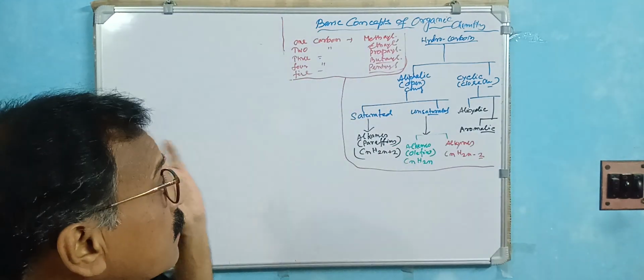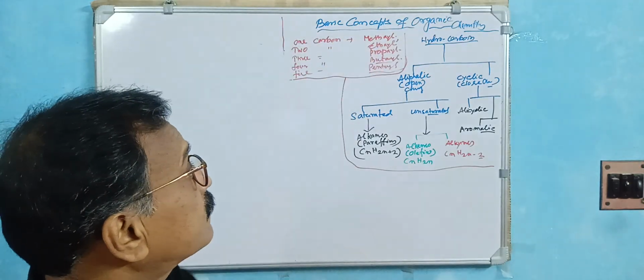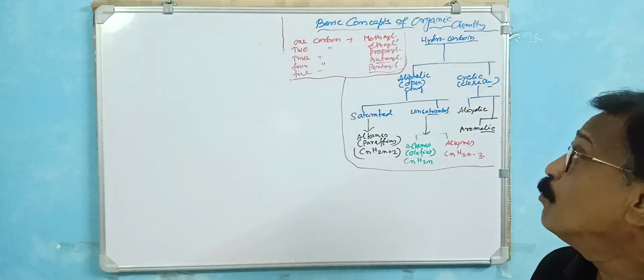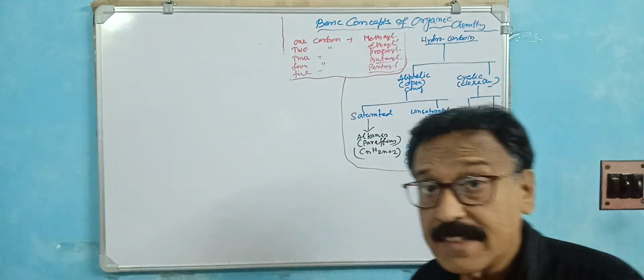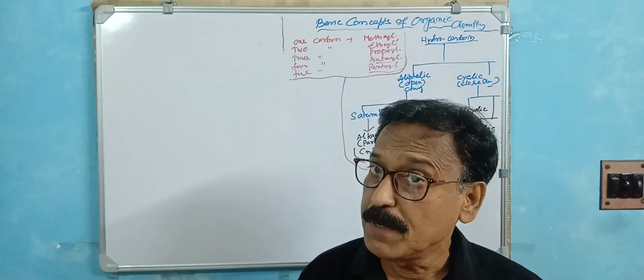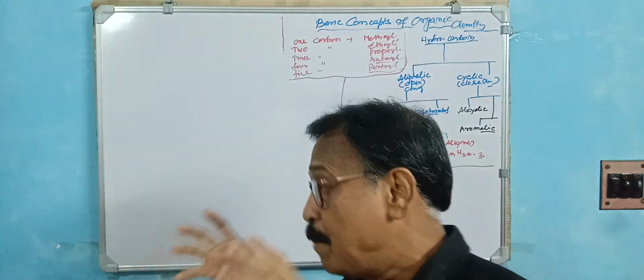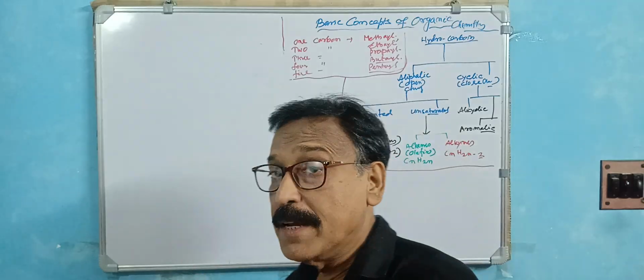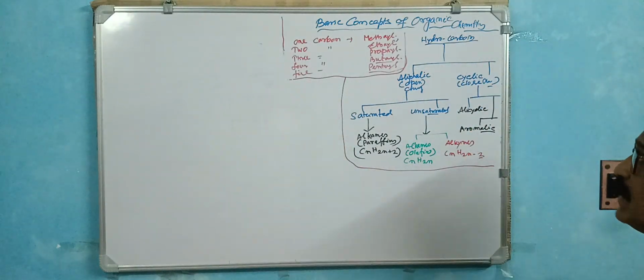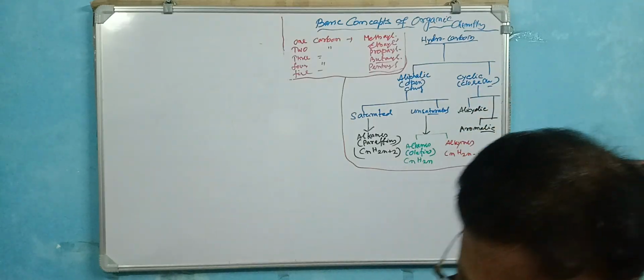Today I will discuss the continuation of the basic concepts of organic chemistry. You already know the single bond, double bond, and so many things are there. Now, in organic chemistry, as we said previously, the base is mainly carbon and hydrogen, so it's called the hydrocarbons. So in the case of the hydrocarbons, I write down here two types of hydrocarbon.